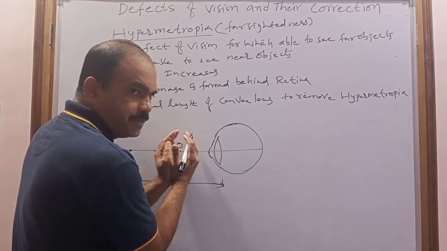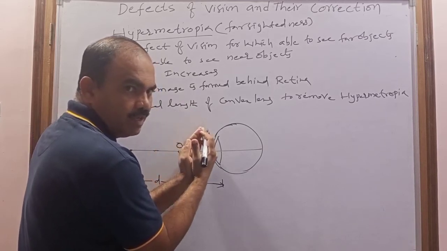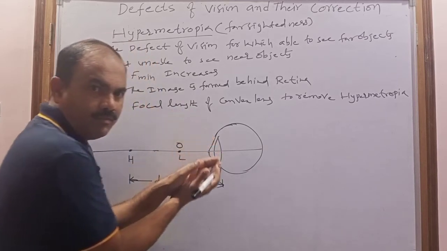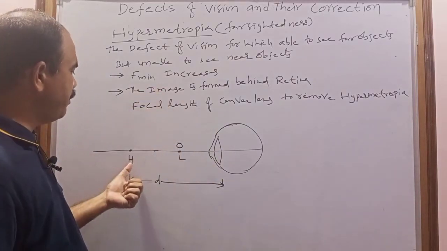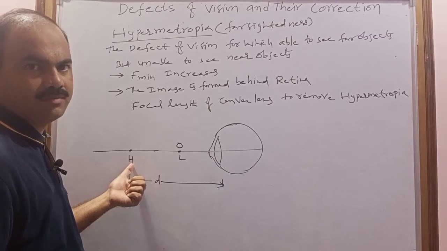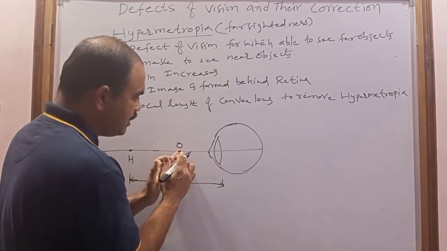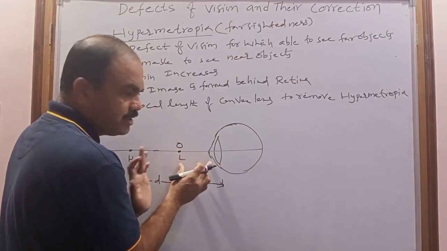So for this minimum object distance, if I use a convex lens, where can that convex lens form the image? What is the minimum image distance? The minimum image distance is nothing but H. Here the minimum object distance is the least distance of distinct vision.